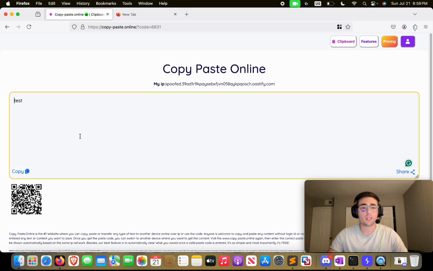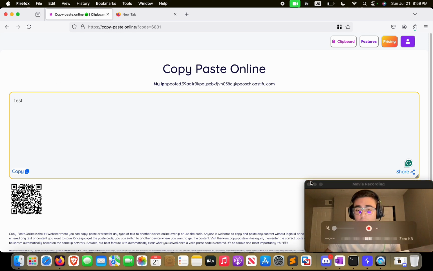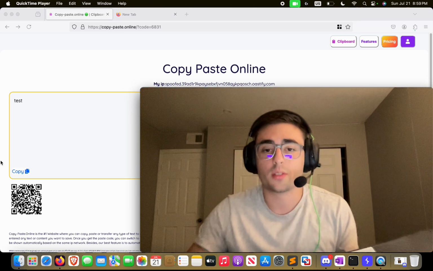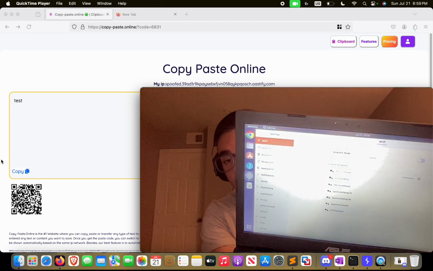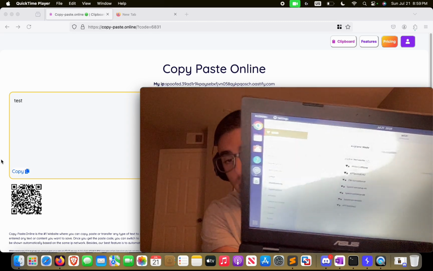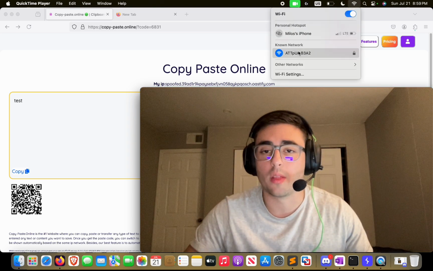So this is the UI of the website, and I'm going to use this Ubuntu machine just to showcase that this is not tied to being on the same network or something like that. It really makes sense, because if you're using a company laptop, you are most likely connected to the VPN or something like that. So just to showcase this, let me increase this so it's easier to see. You can see here that I'm sharing the Wi-Fi or cellular data from my iPhone, while on my laptop I'm connected to my local Wi-Fi network, right?